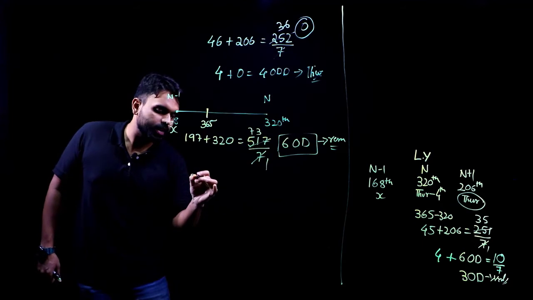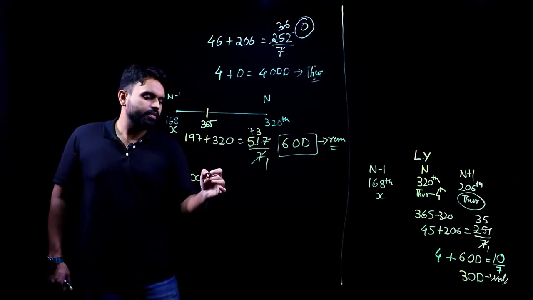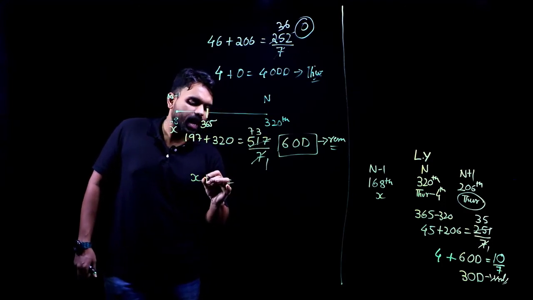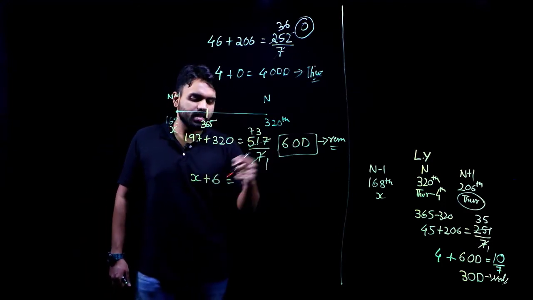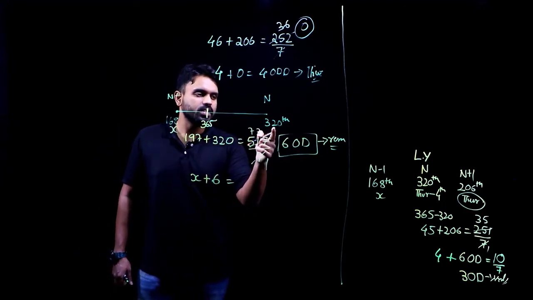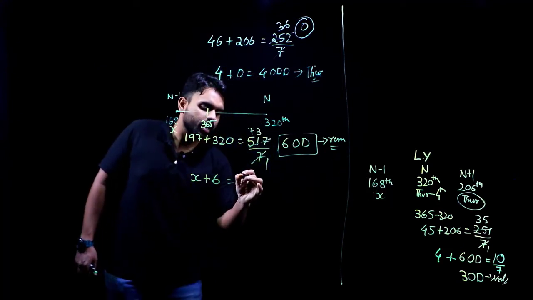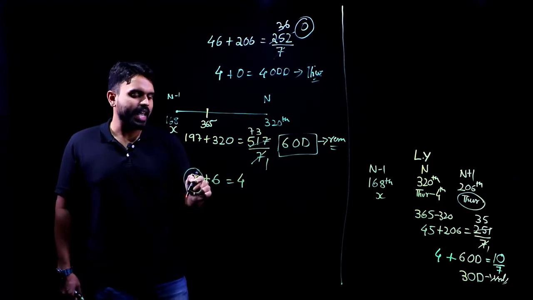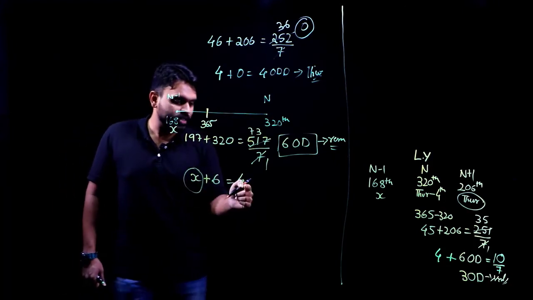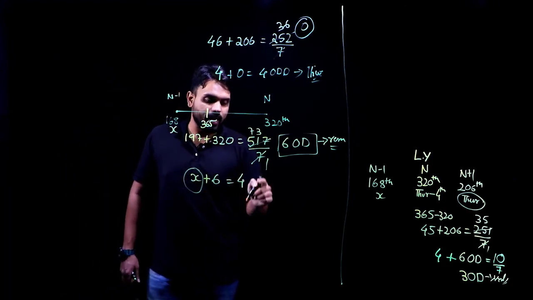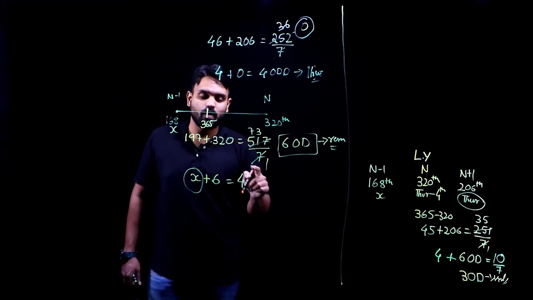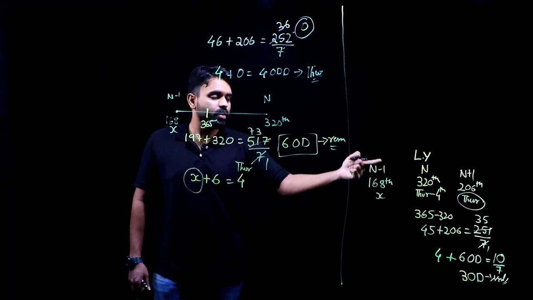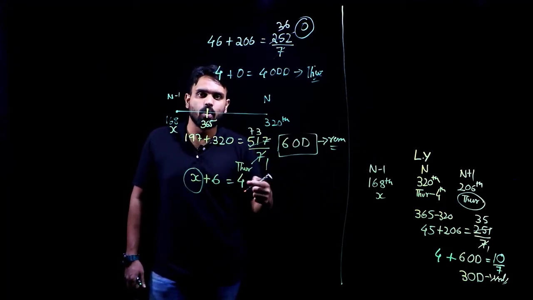While I was reaching from x to 320th day, I knew that after adding these 6 odd days, I am getting a Thursday. 320th day is a Thursday. That must be equal to 4. So what are the values that this x can assume, such that the number of odd days left out will be 4? That will prove the statement given, that the 320th day is a Thursday, true. What are those values?